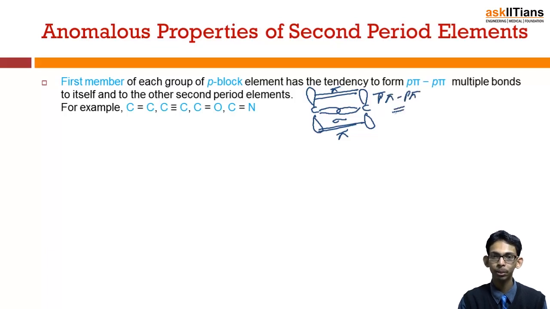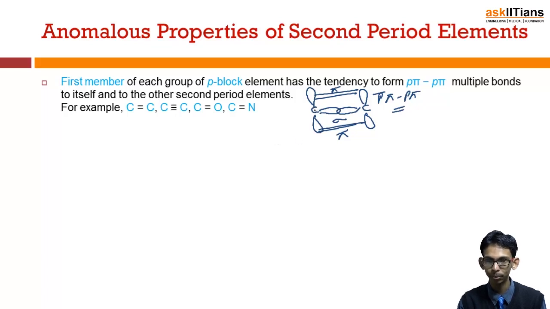Apart from that, there are also d-pi p-pi multiple bonds. But in the case of p block elements, for the first member there is a tendency to form p-pi multiple bonds. Again, it is obvious when this sideways overlapping would be effective. Yes, when the size of these atoms is small.